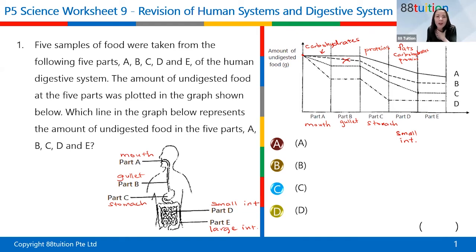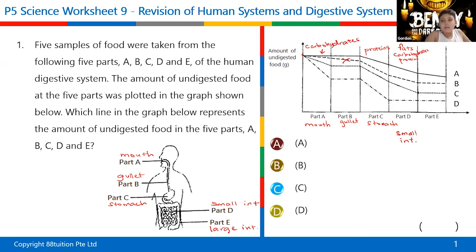I was so shocked. My God, all our digested food is wasted coming out of the body. Undigested, like if it comes out from the large intestine, you won't have much energy. Not much energy because, so long as it enters the large intestine, it's not going back anymore. In the large intestine, there is no digestion at all. That's right. It only absorbs the water and minerals from the undigested food. So which one are we left with just now?